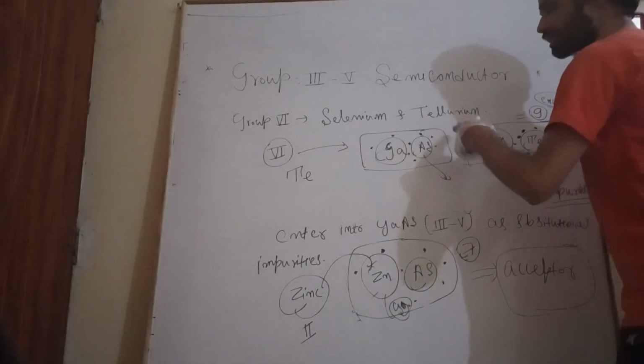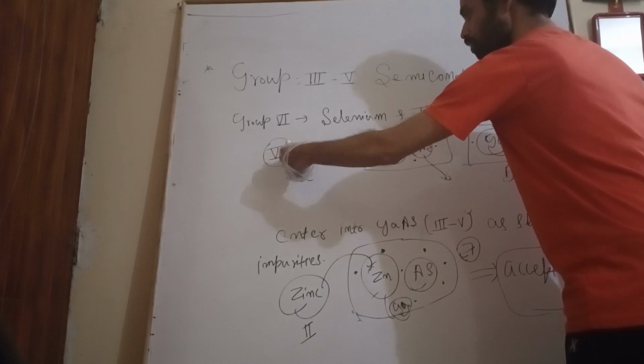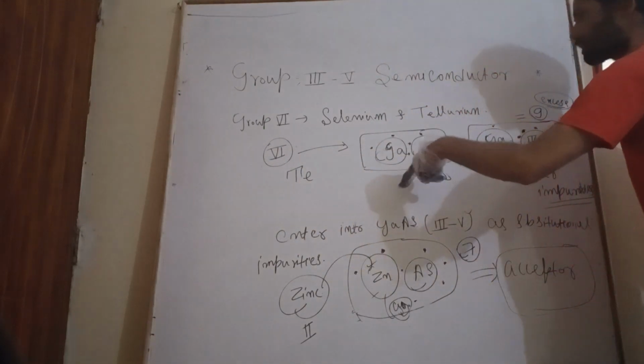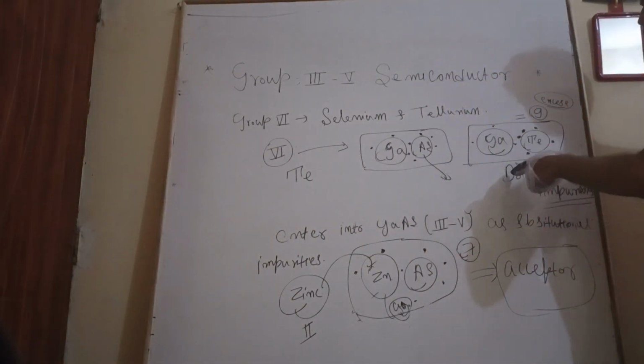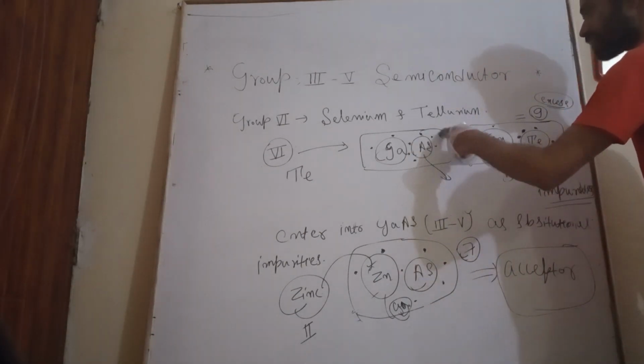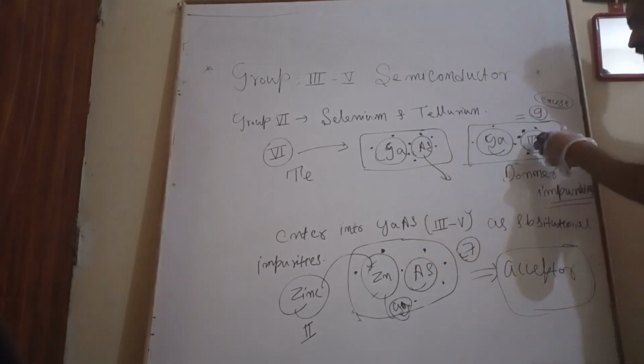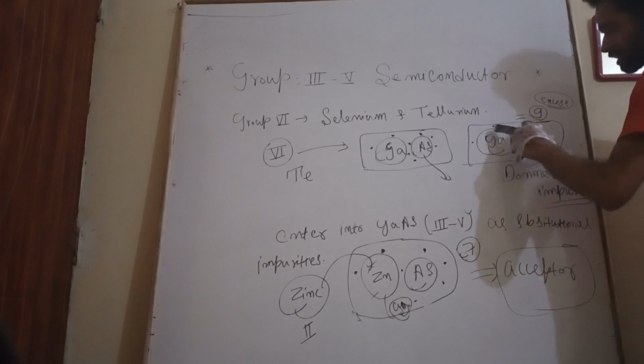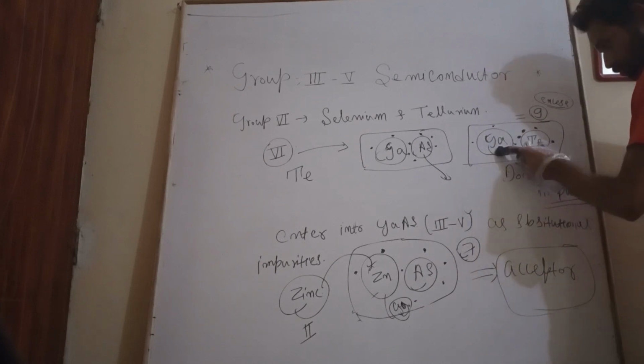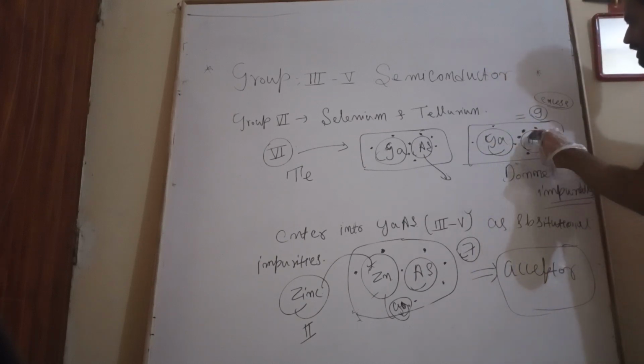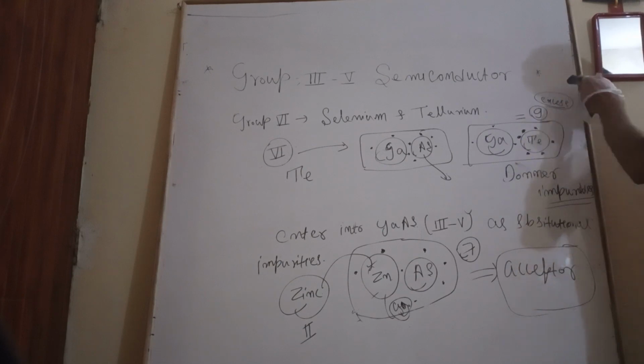But in the case of a group sixth element, when it enters into the gallium arsenide as a substitutional impurity and replaces the arsenic, this compound semiconductor now has a total of 9 electrons, 1 excess electron.